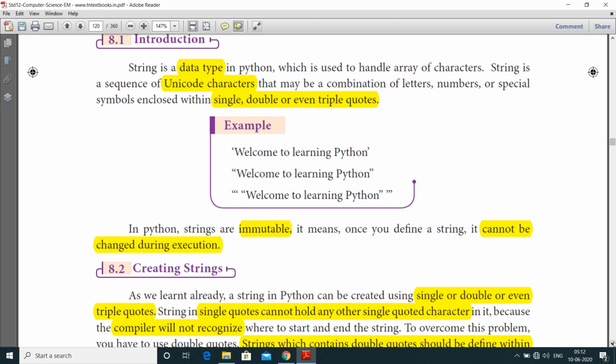A string is a sequence of Unicode characters. Here, Unicode means a universal character encoding standard used for representation of text for computer processing. It may be a combination of letters, numbers or special symbols enclosed within single, double or even triple quotes.